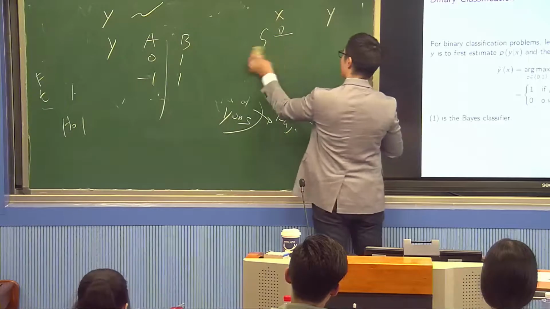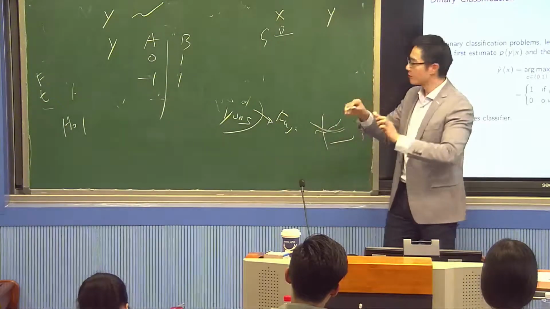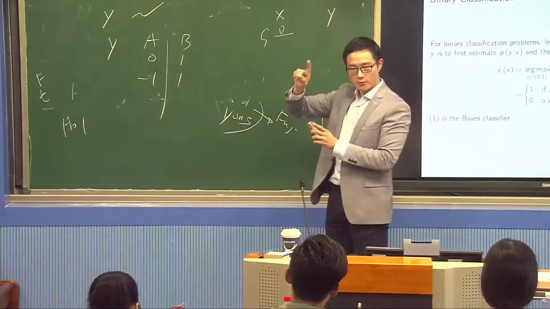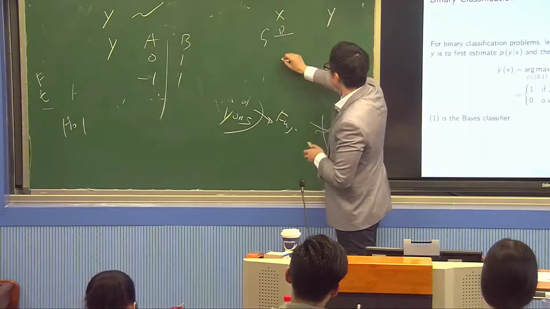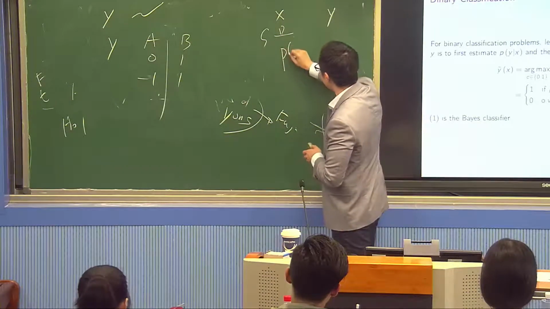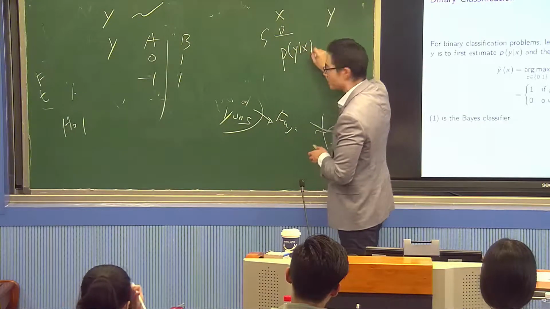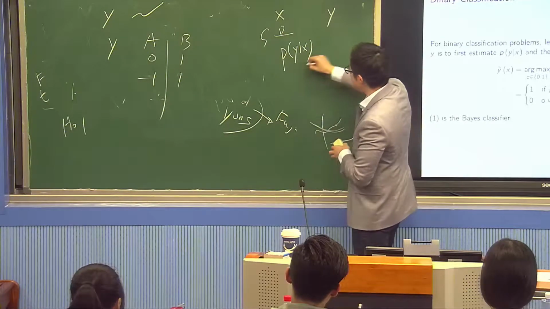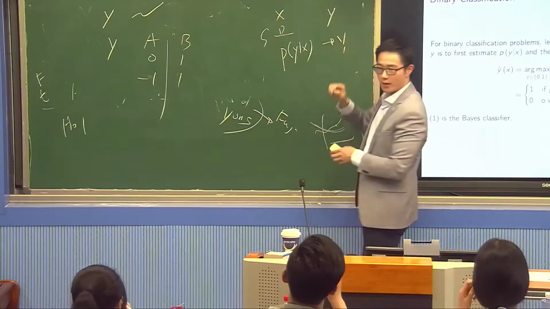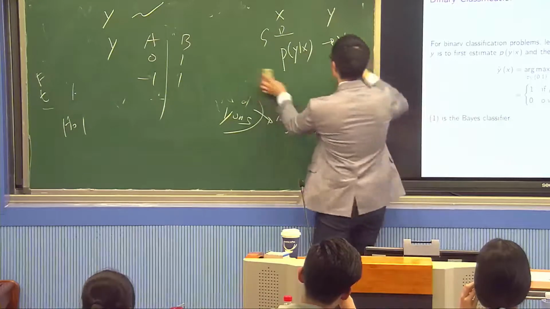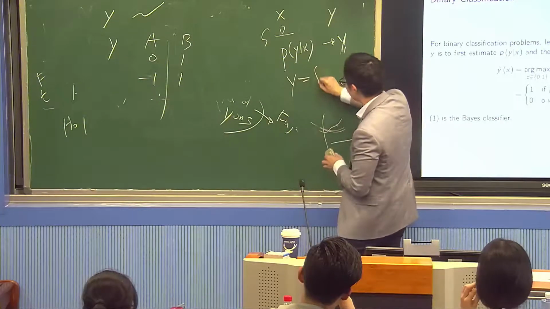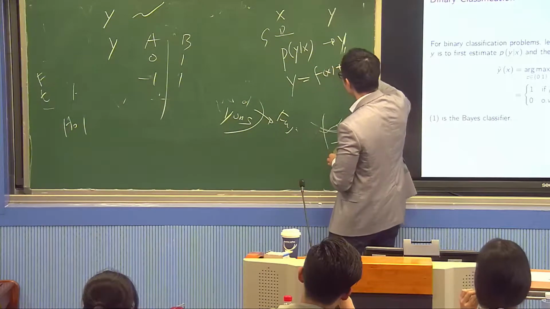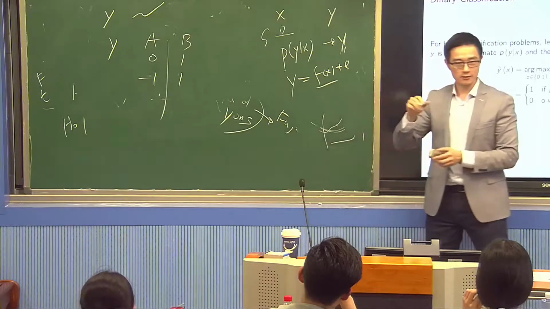Let's focus on discriminative. There are 2 discriminative methods. The first is I want to find out y given x first, and then from this, I can form a statement about y. The second way is I directly write y equal to f(x) plus e, and I directly find this f(x). These are the 2 ways we said in the introduction.